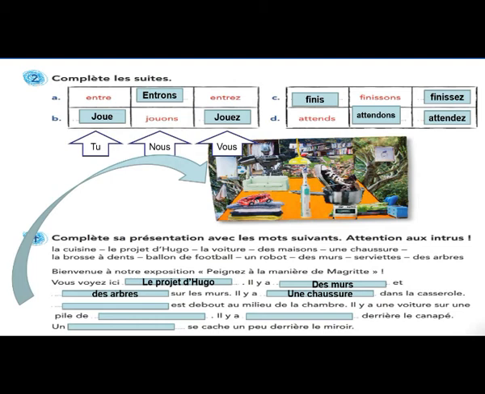Au milieu de la chambre, in the middle of the room, what do we have? Oui, bravo, brosse à dents. Il y a une voiture, there is a car, where? Oui, serviette. Il y a, there is what? Derrière le canapé, behind the sofa. What do we have behind it? Repos. Se cache, meaning hidden. Un peu derrière le miroir, the mirror. What is hidden? Ballon de football.